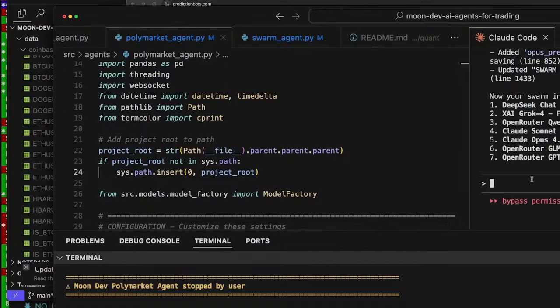Opus 4.5, will you please go ahead and shortly and concisely explain the Polymarket agent for everybody viewing? Thank you.